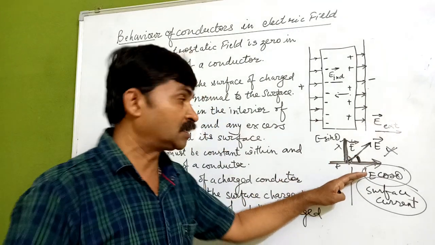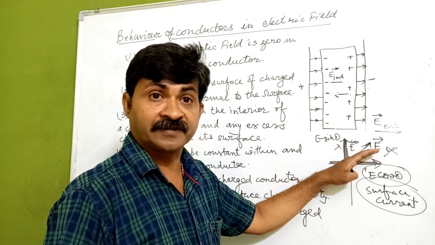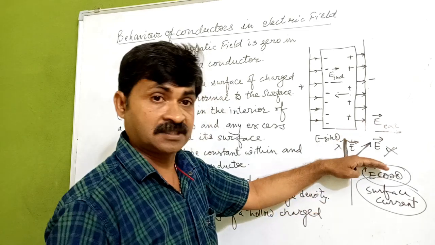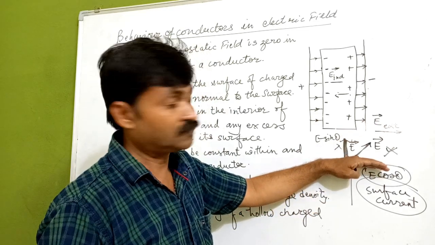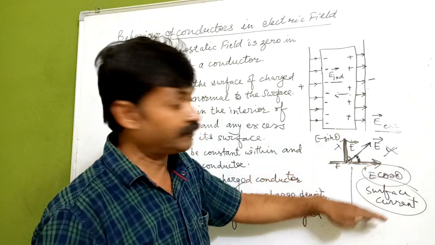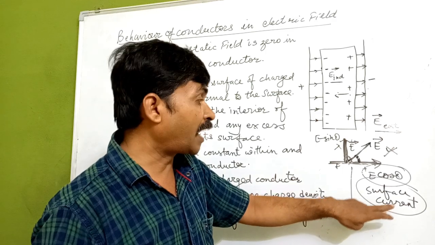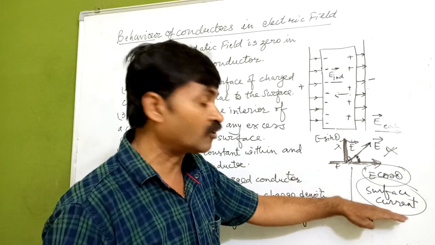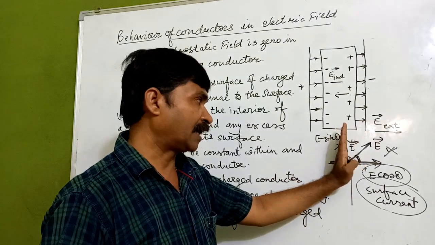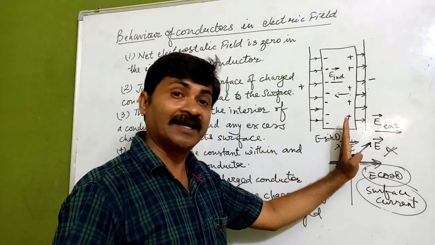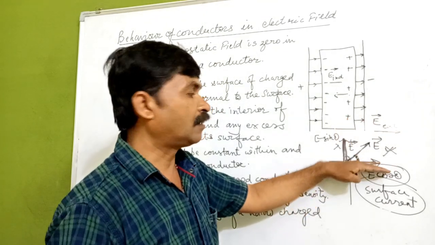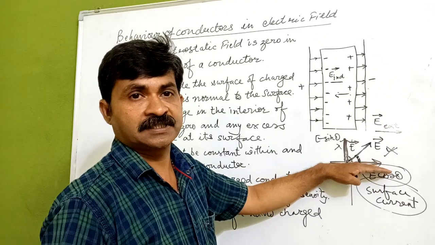If it is not normal to the surface, then there will be charge, and this charge will cause a current to flow through it. That will be called a surface current. And if a surface current cannot exist under a static condition, then we can say that the electric field is always normal to a charged surface. Okay.